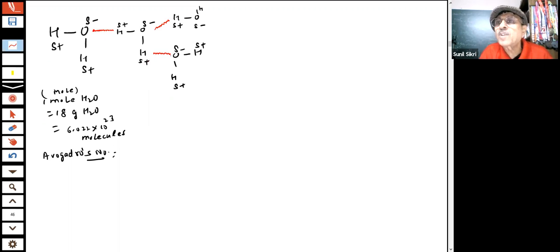There will be an attractive force. Can you see the attractive force? These water molecules will have strong attractive forces between them. And this is what is happening. This is called the formation of a hydrogen bond. Student, this is called a hydrogen bond, and it is an example of an intermolecular hydrogen bond. What will it do?